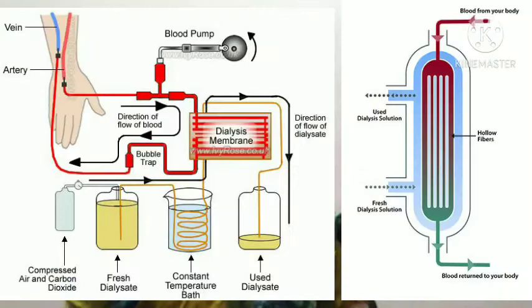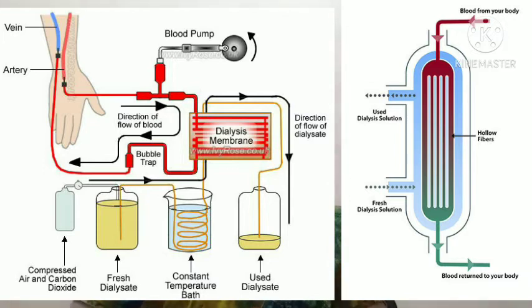As you are seeing in this picture, in this dialyzing machine, a liquid is found whose constituents are similar to our blood.